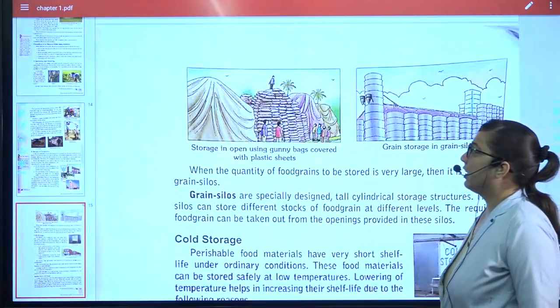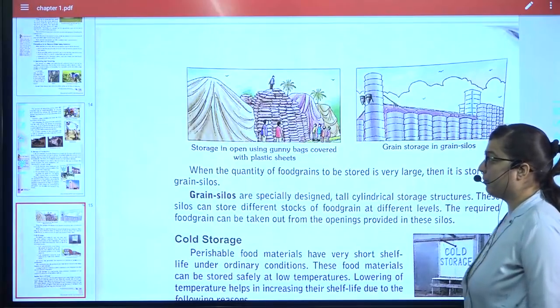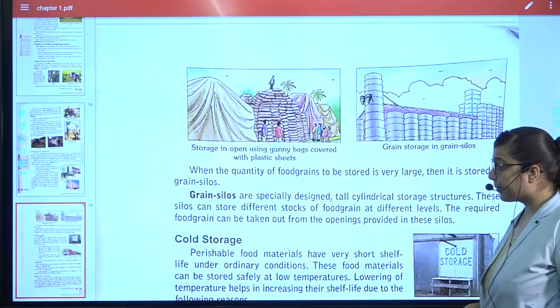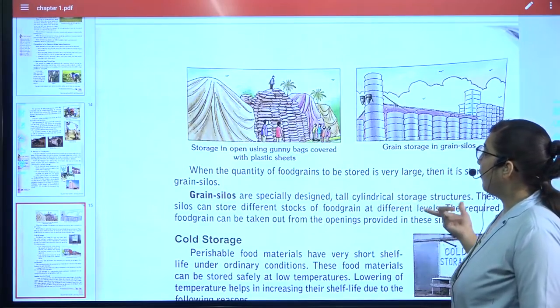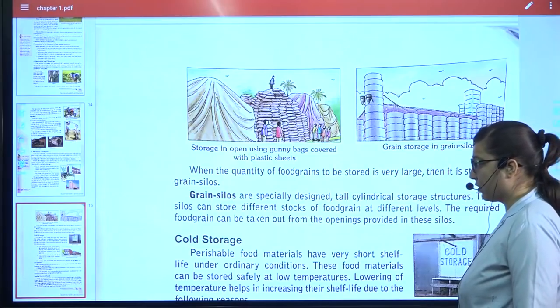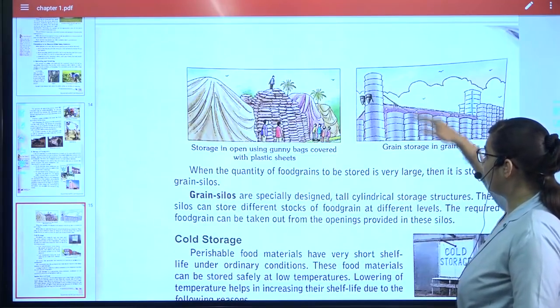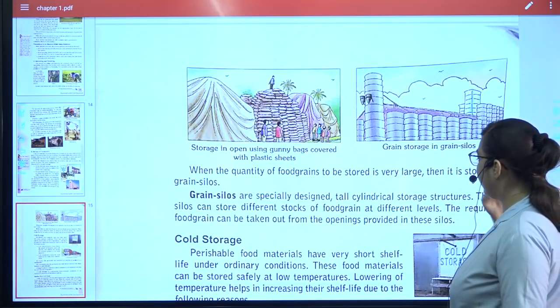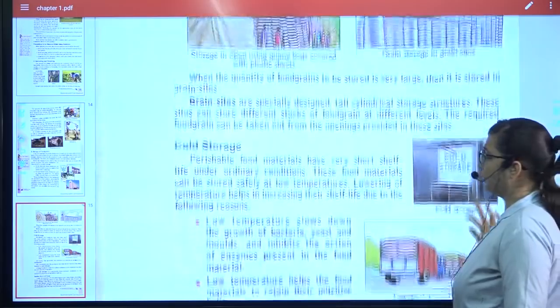Here it is, the gunny bags, which are again covered with plastic sheets, and this is the grain silo, the very big cylindrical thing. When the quantity of food grains to be stored is very large, at that time this type of silo is used. These are tall cylindrical storage structures, and whenever needed we can remove grain from them.